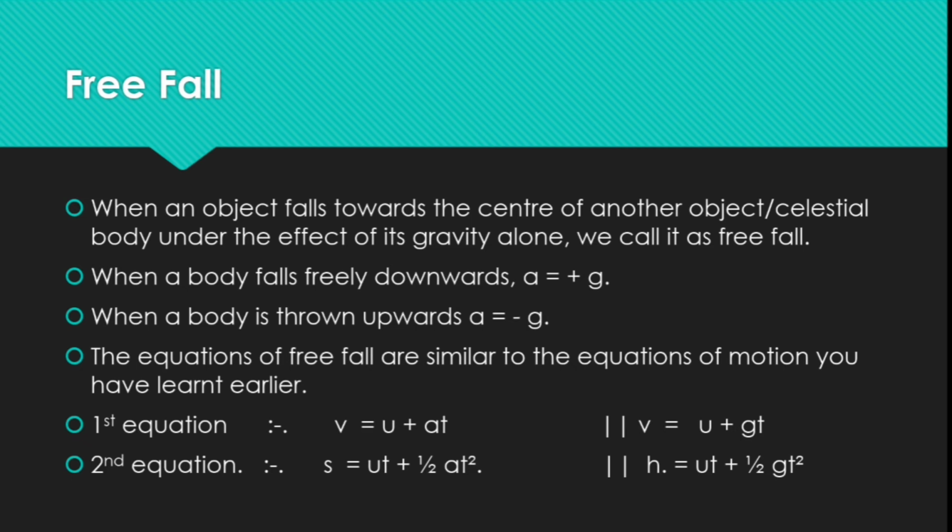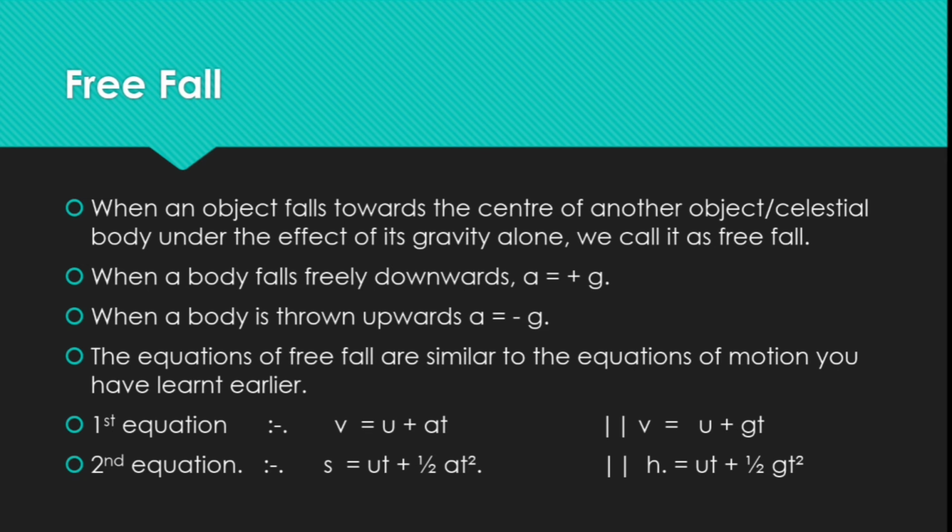The equations of free fall are similar to the equations of motion you have learned earlier. So let's discuss the first equation of motion, as we know, v equal to u plus at. So what will be the equation of free fall? v equal to u plus at will be v equal to u plus gt.